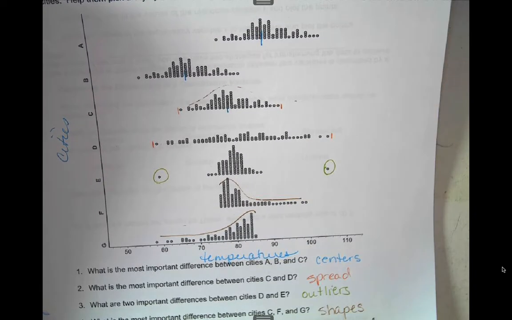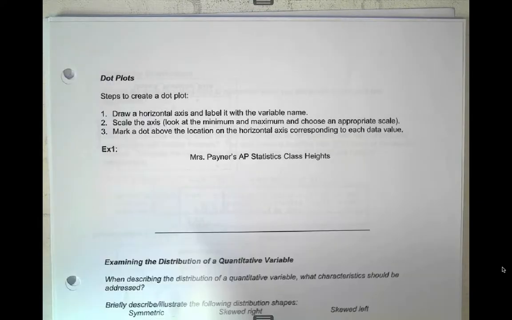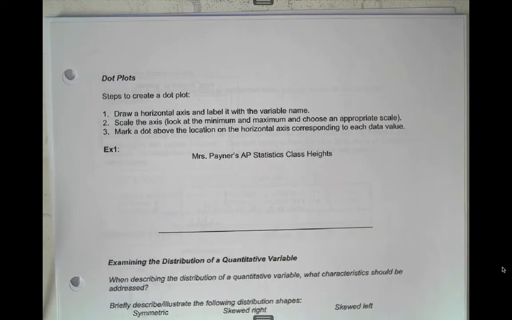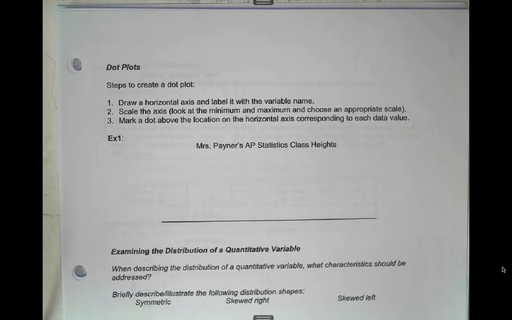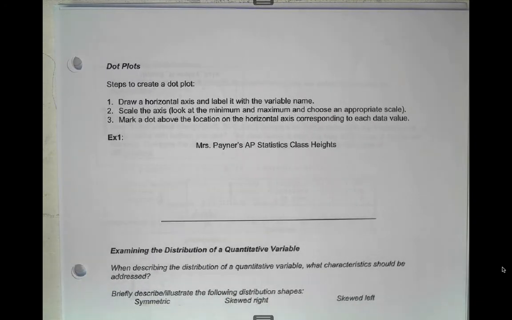All right, when we do quantitative data, so now we're doing quantitative, this is numbers. We're not talking about doing categoricals. Categorical we did yesterday. We had our pie graphs. We had our bar charts. They're segmented. So now we want to look at some different graphs here. If we were in class, I usually try to collect some data, usually your height. We're not in class, so I'm going to just go through this example here in the book real quick.